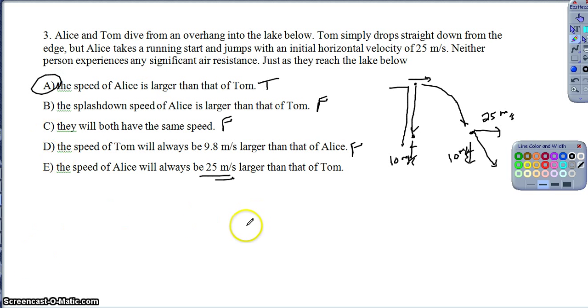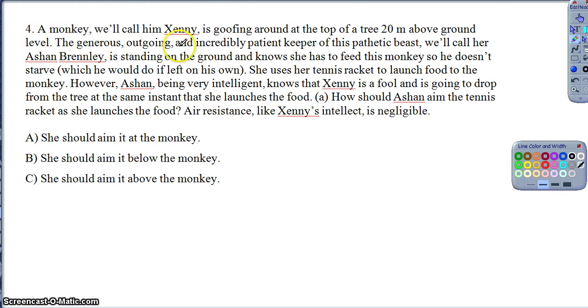Right, so I took time to break all those down, but hopefully you guys all agree. Not too bad. Okay, so question 4 here, obviously a very convoluted question for a relatively simple context, but I had to have some fun as I wrote this, right? So anyway, you've got a monkey in a tree up there. It's 20 meters above the ground. This was the type of question we saw in class, right?